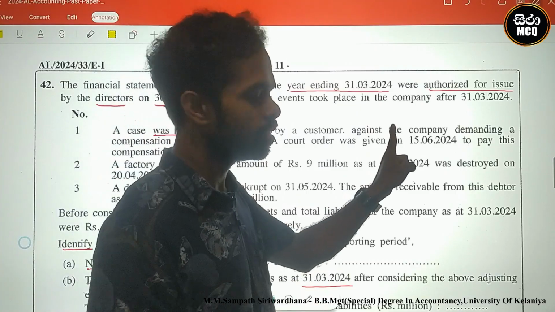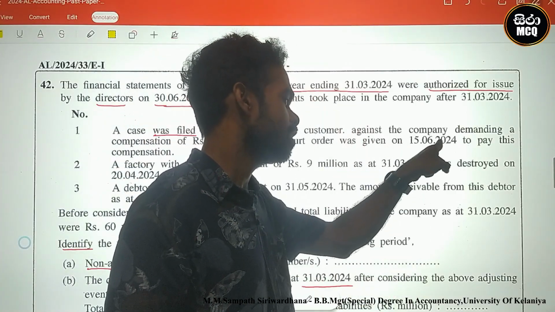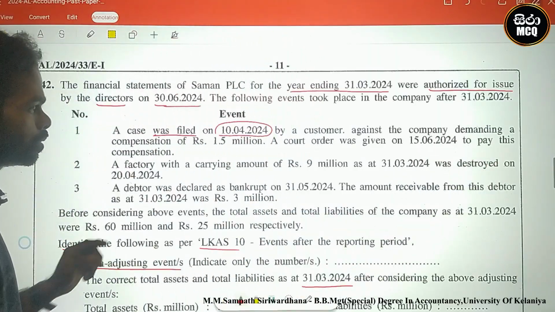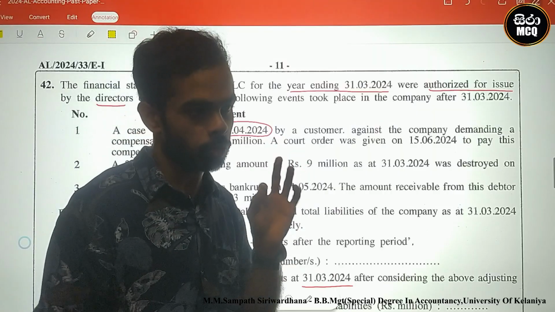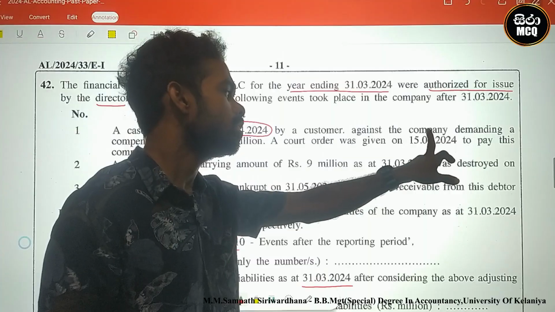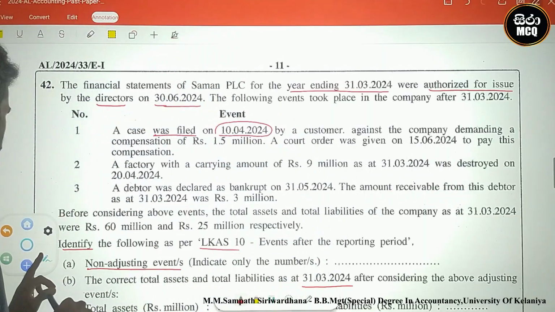Before the printing date, on 15th June 2024, the court ordered the company to pay this compensation.